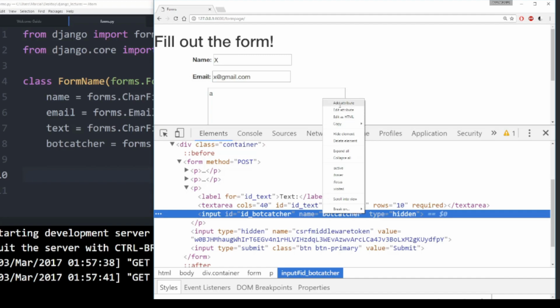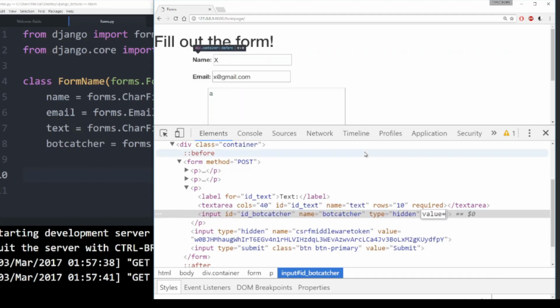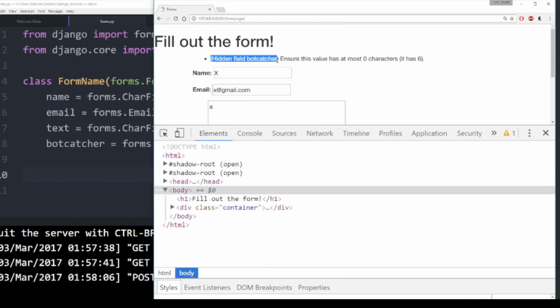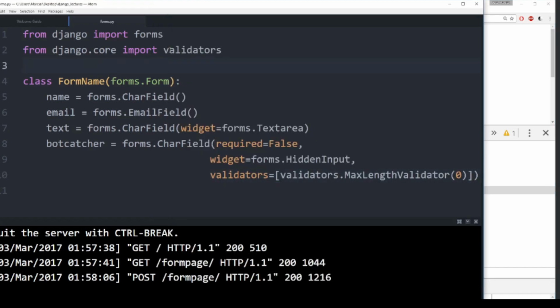So I will add an attribute value is equal to fooled. Let's make sure that matches, hit enter, and then hit submit and see what happens. Hidden field catcher. And then we actually see Django's built-in validators message come back and show this value has at most 0 characters, it has 6. Great. So you can see that Django already has even more information built in as a report back. So hopefully you see that this is way easier to use than that clean method we had.